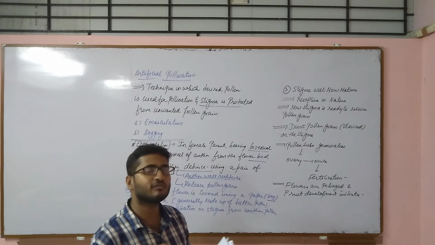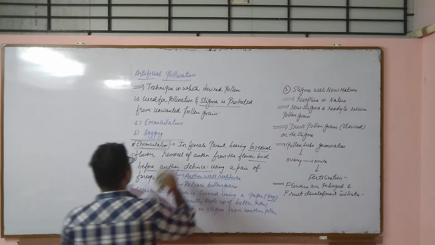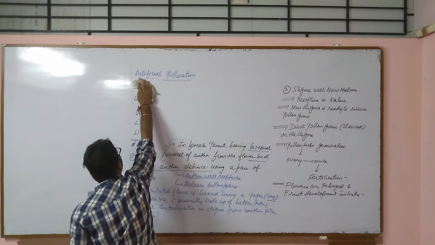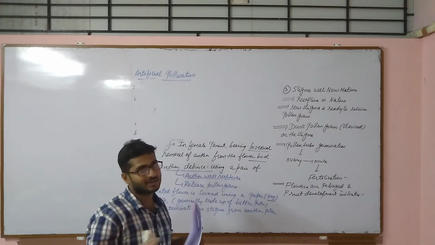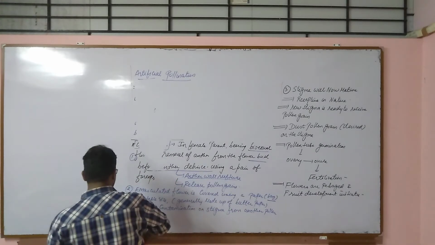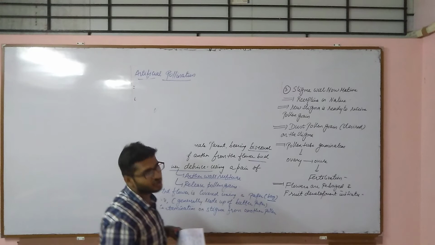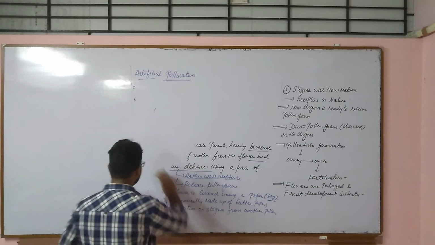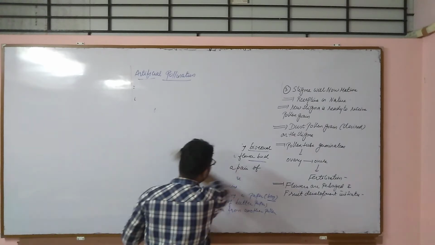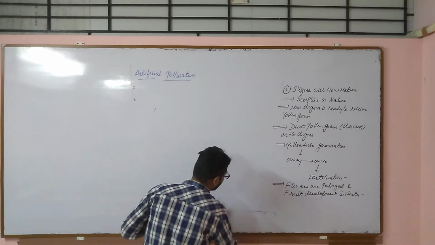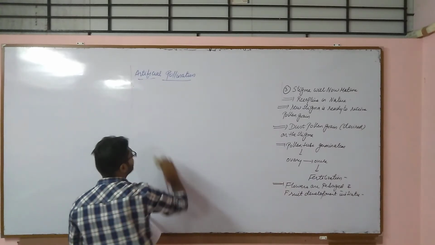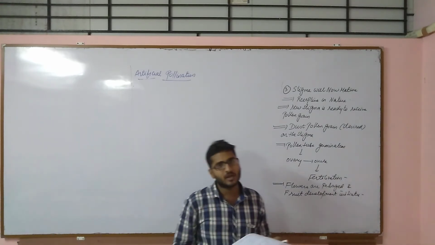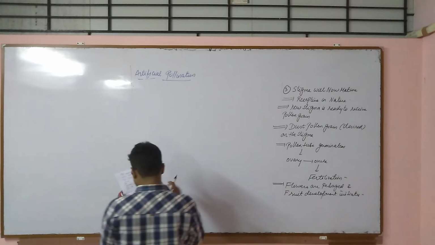Now let us discuss the case of unisexual flowers. And now it is clear that these unisexual flowers contain only either of the parent, that is either it could be pistillate, that is the female reproductive part is present, or it can be staminate, that means only male reproductive part is present. Now for that purpose, emasculation is actually not required. Now let us see what other mechanism is shown by the unisexual flowers. This case was for bisexual flowers. So artificial pollination for unisexual flowers. If the flower is unisexual, emasculation is actually not required.